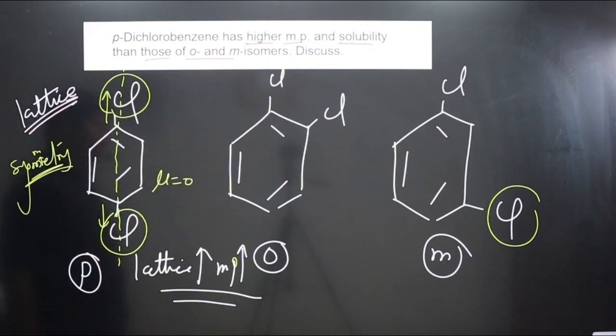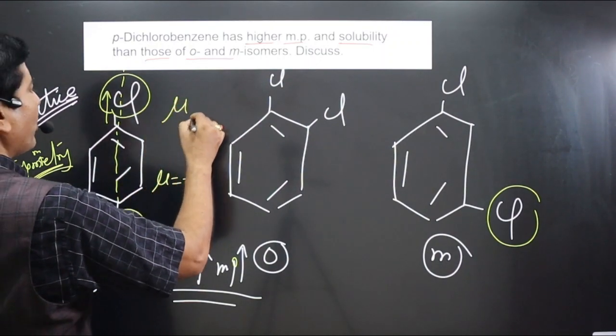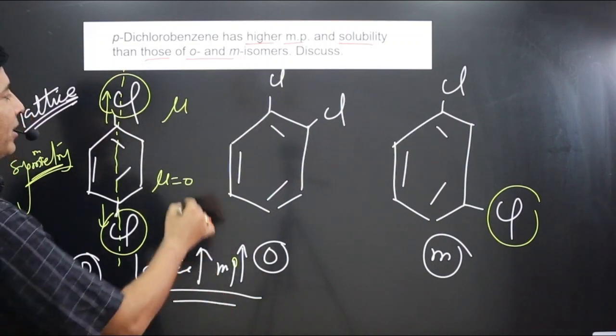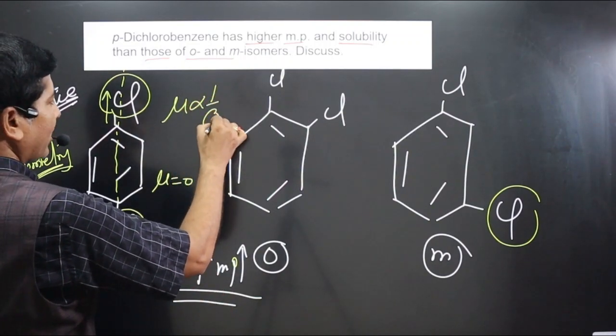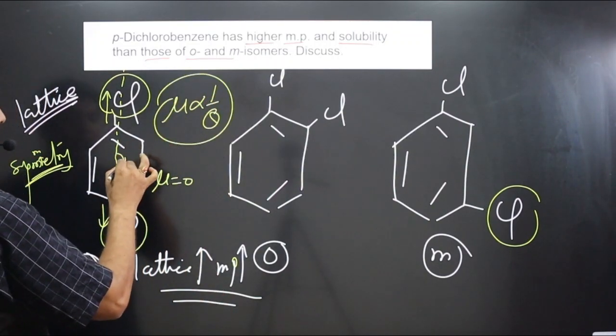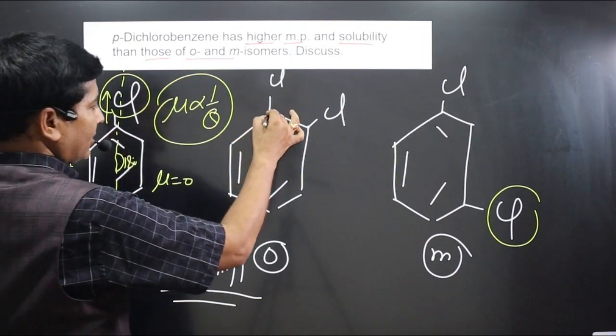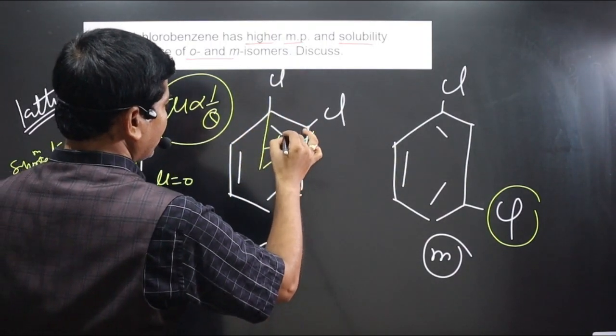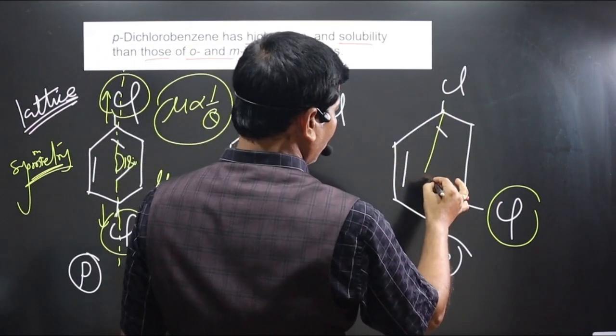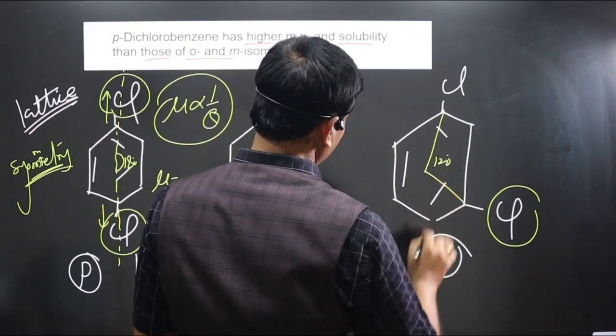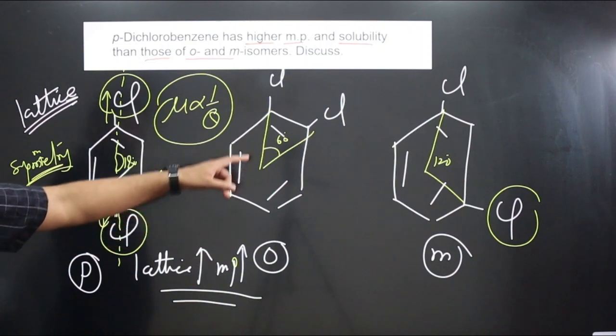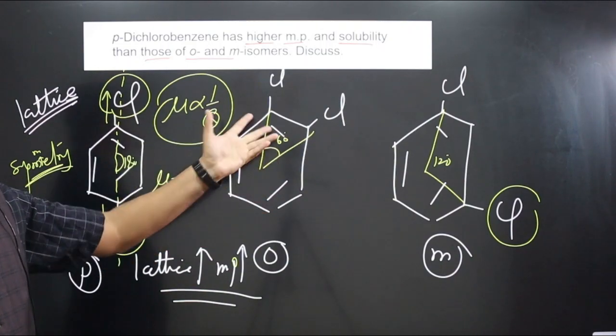Complete cancellation is there. Otherwise, we have learned, dipole moment is inversely proportional to bond angle. So in this case bond angle is 180 degrees. In this case bond angle is 60 degrees. And in this case bond angle is 120 degrees. In general, this one is supposed to have a higher bond angle.